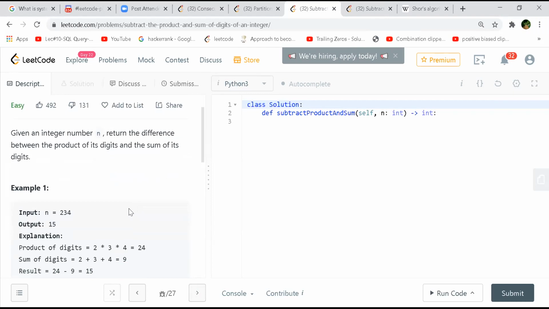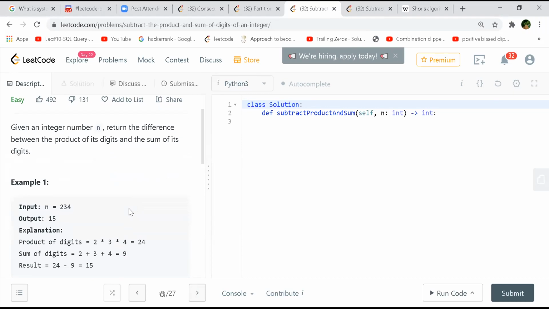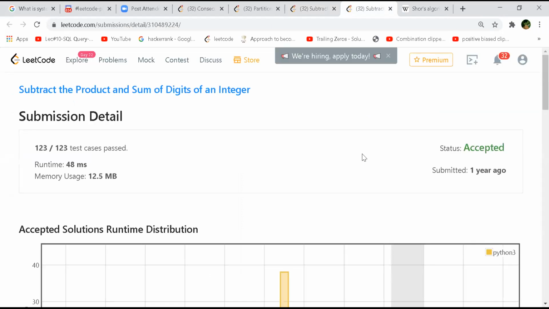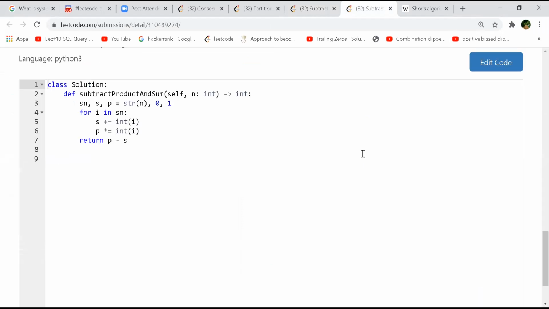I was thinking to do this in one line in Python. Okay, that will be cool. Let me see what I have done. Even I have not implemented it, but in one line, that would be a good one to do.